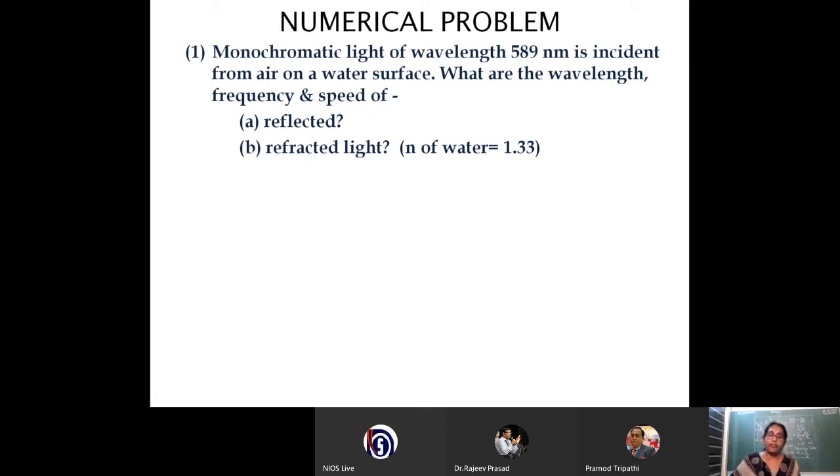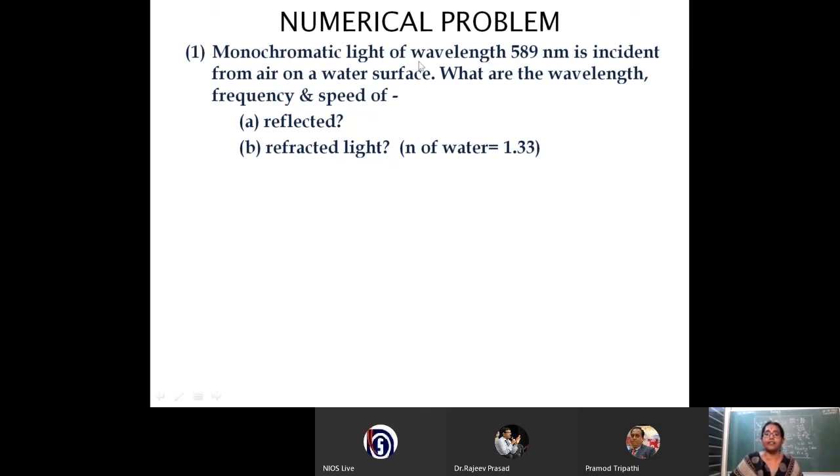So a question you have to read once or twice, line by line, to understand what data is given. So wavelength: instead of remembering it as particular data, if you remember the notations, it will make you catch the equations very fast. So wavelength is always noted with the letter lambda.